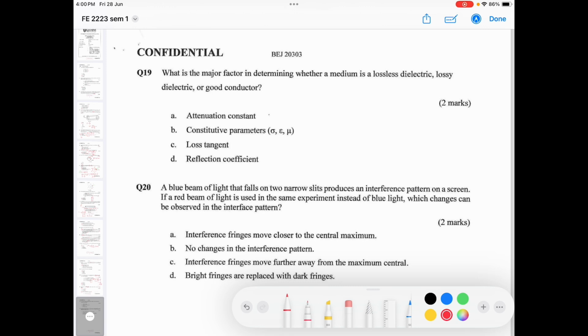Okay, so 19, what is the major factor in determining whether a medium is a lossless dielectric or lossy dielectric or good conductor? To determine these mediums, you have to look at the conductivity, the permittivity, and the mu. Loss tangent is equal to sigma over omega epsilon. So this one is also related. You have to pick this one, or you can pick this one.